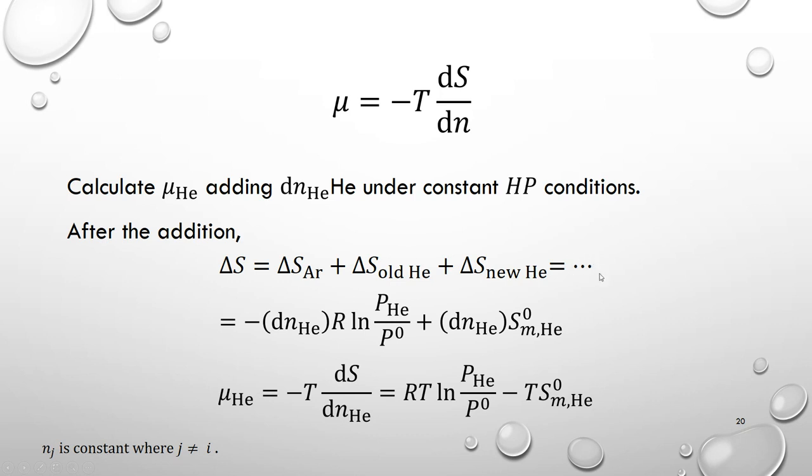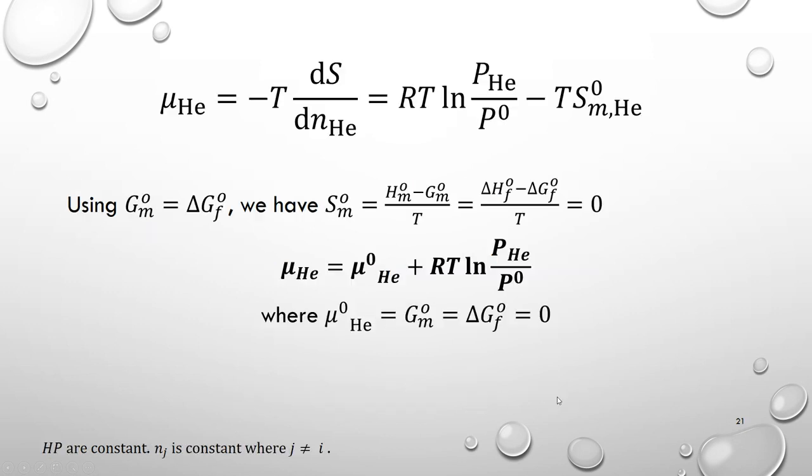I skipped actually many steps over here due to the time limit. I'll submit the detailed derivation as the supporting information or supplementary material. And then we calculate this mu, it's negative T times dS over dN of helium. The final result is this. Is this correct? Is this expression correct?